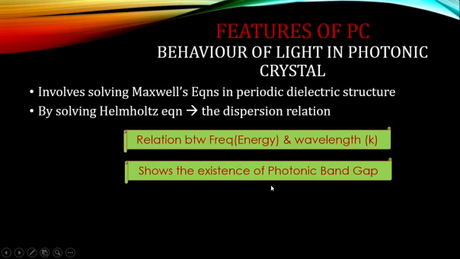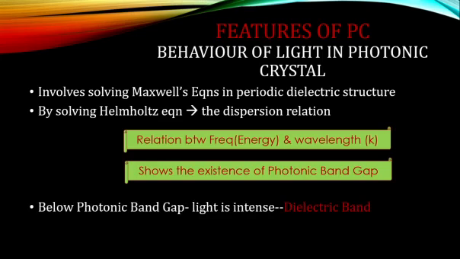Similar to the electronic band gap, you can also see a photonic band gap, which means there is a range of energy not possible for the light to propagate inside the crystal, and hence the name photonic. Below the photonic band gap, the light intensity is intense.